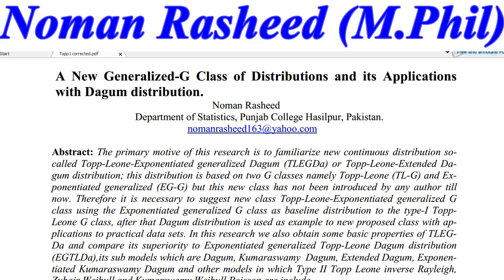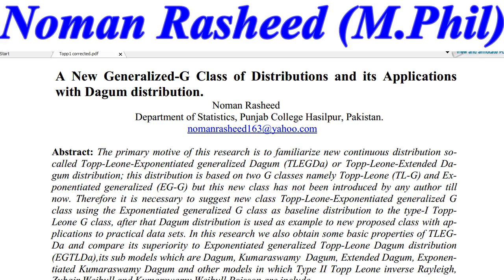So you can say that in this research we first introduced the Topp-Leone exponentiated generalized class and then used the Dagum distribution as the baseline model. This distribution is based on two G classes, namely Topp-Leone and exponentiated generalized, but this new class has not been introduced by any author till now. Therefore, it is necessary to suggest the new Topp-Leone exponentiated generalized G class, using the exponentiated generalized G class as the baseline distribution for the type 1 Topp-Leone G class.